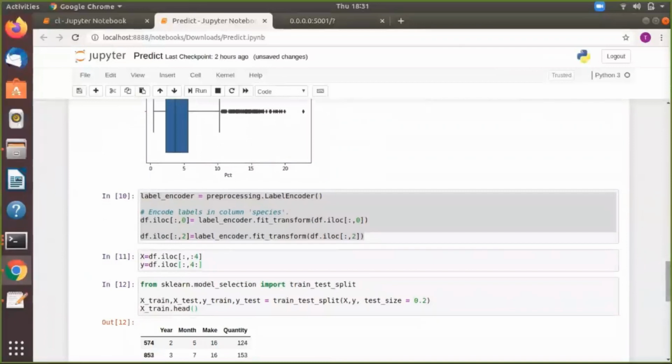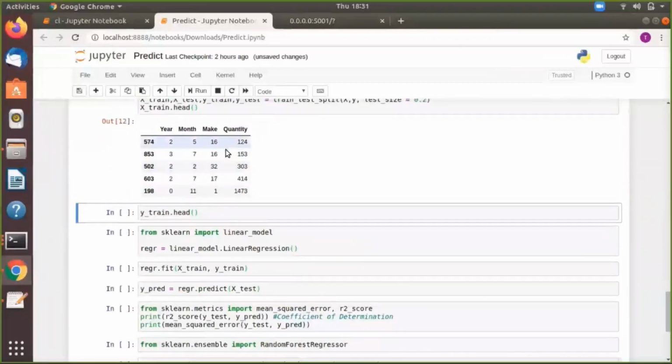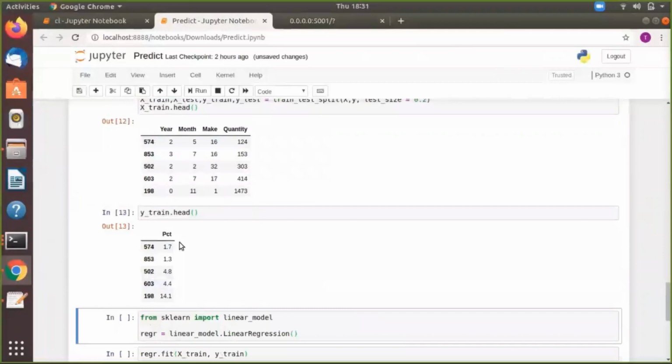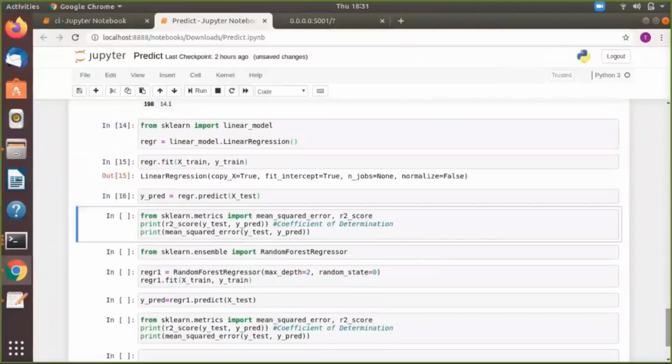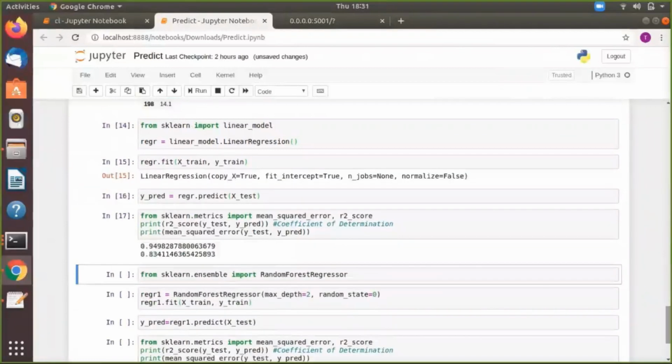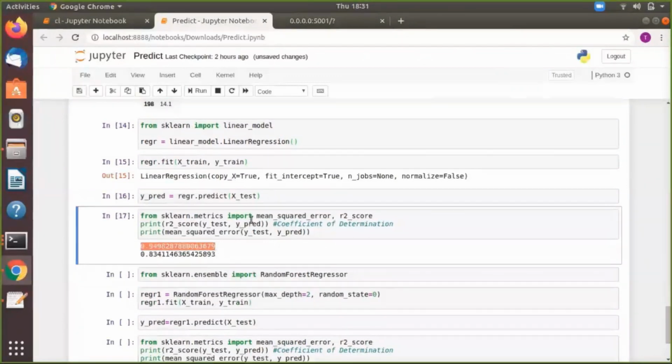We have implemented the best fit line, that is linear regression. And the accuracy score is 0.94 in the case of linear regression.